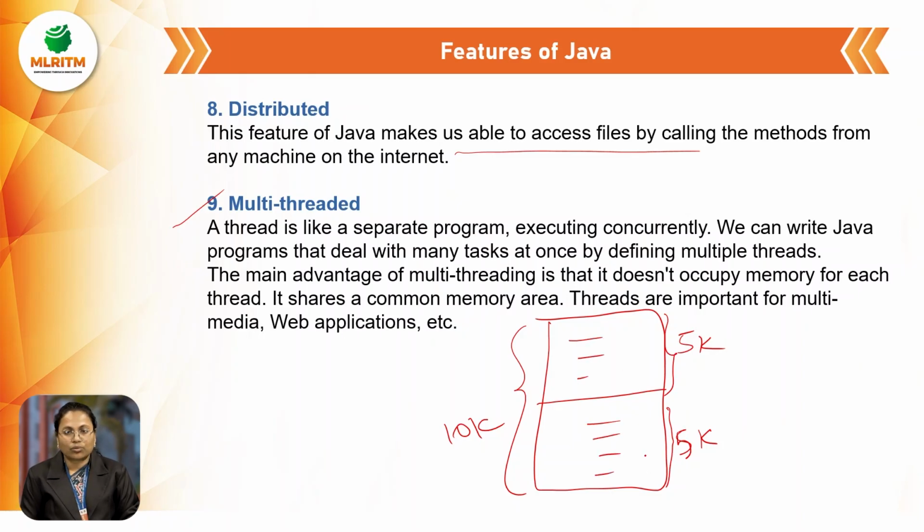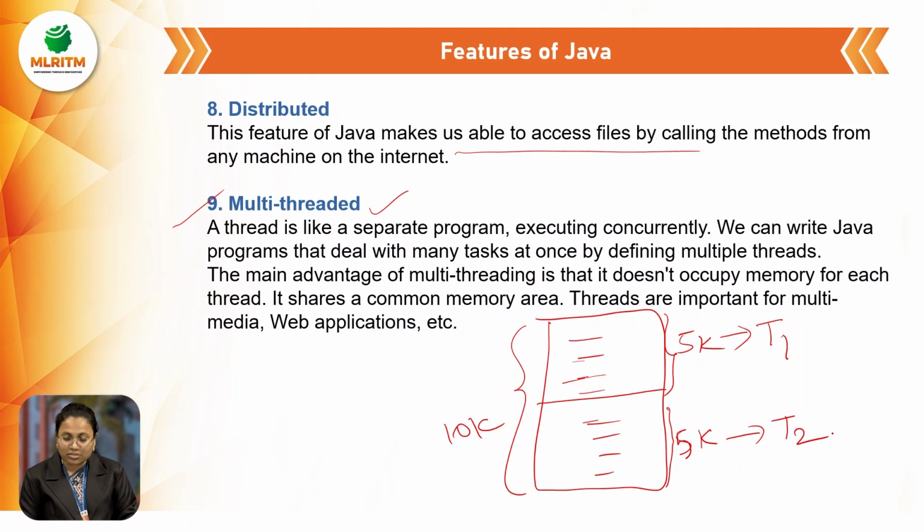In this case, if we are not applying multi-threading, all these 10,000 lines of code will be executed line by line, so it will take a lot of time for the execution of a single Java file. With the multi-threading concept, they group the independent lines of code into a single thread. Here the first 5,000 lines of code are independent, not depending on the next 5,000 lines, so they make the first 5,000 lines thread 1 and the next 5,000 lines thread 2.